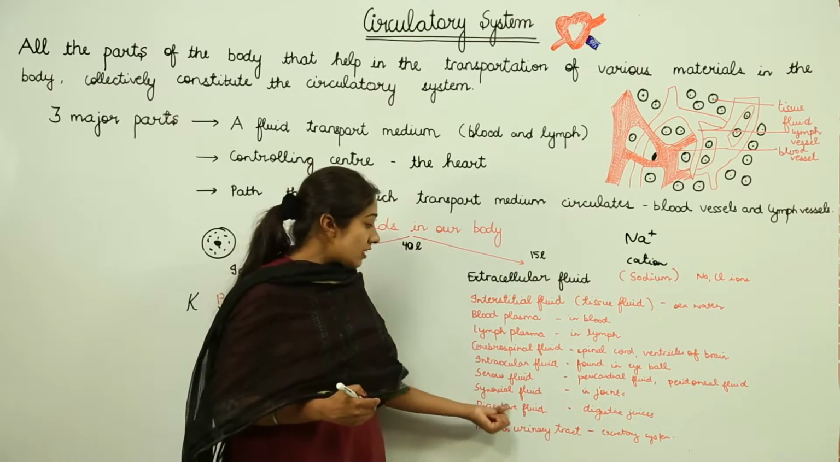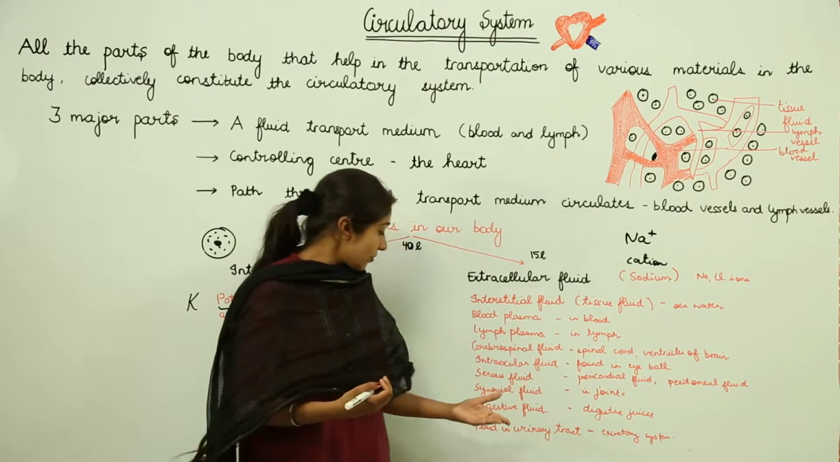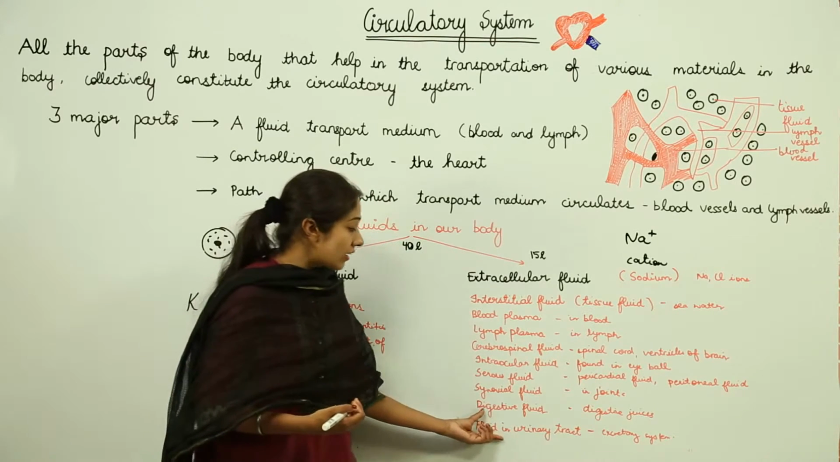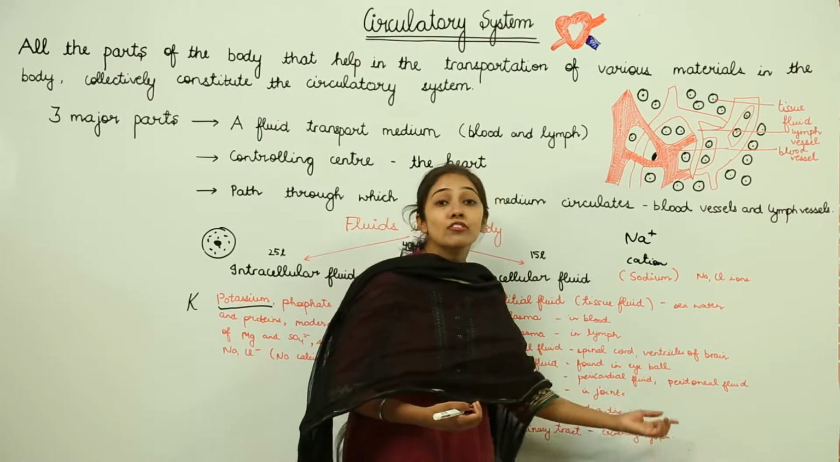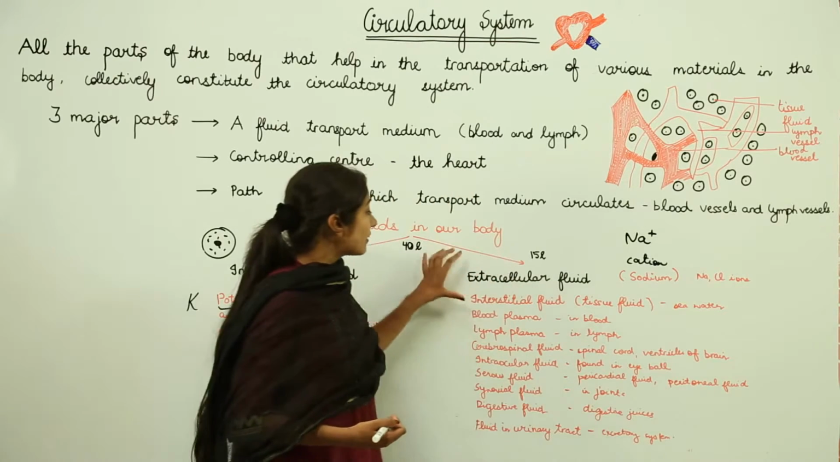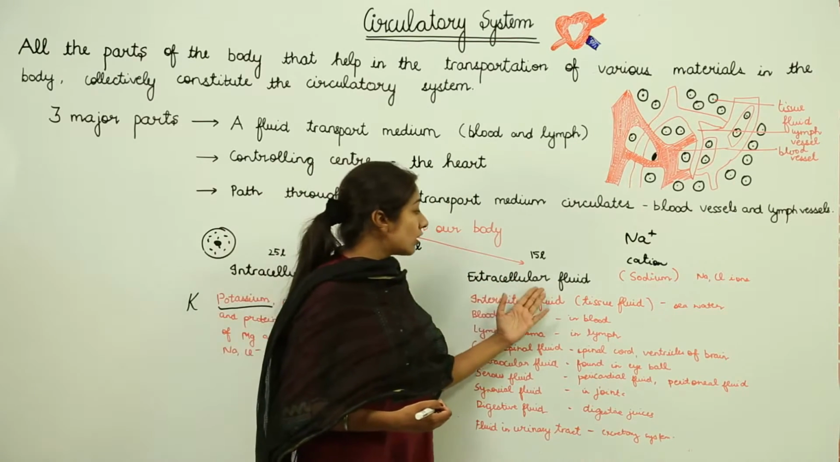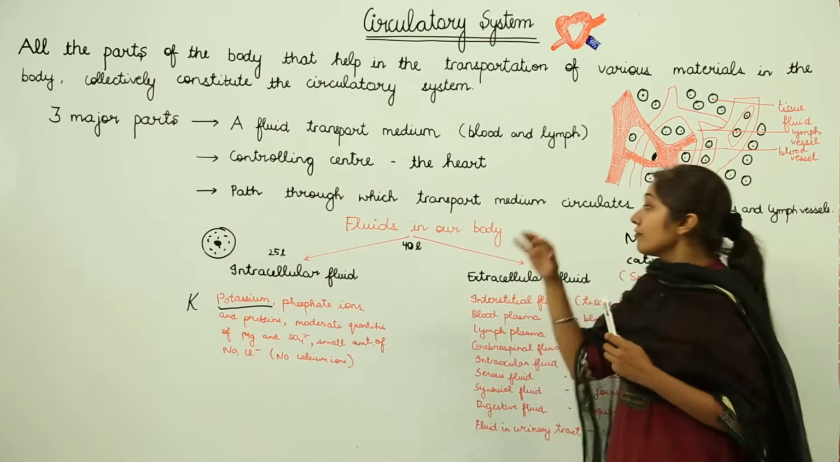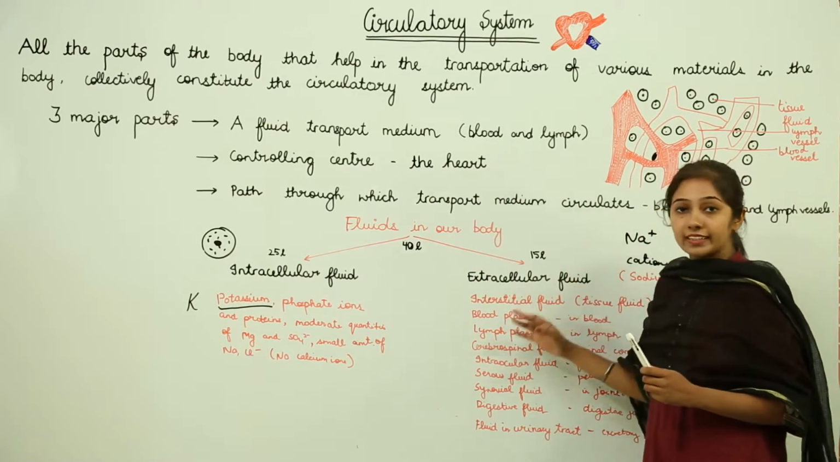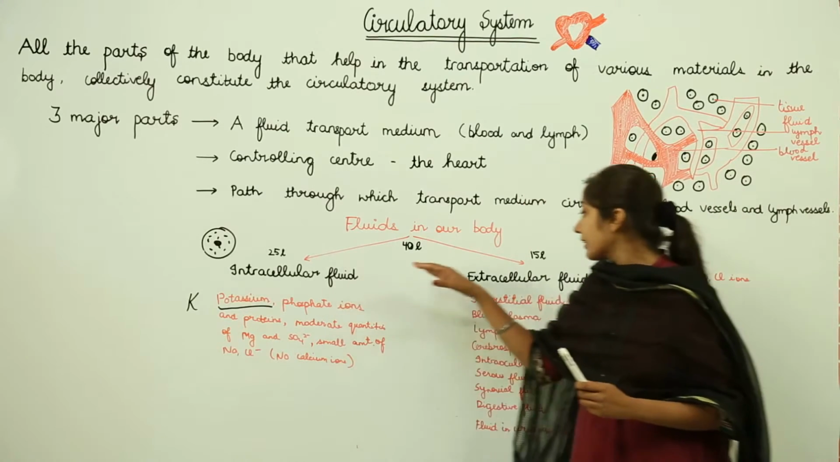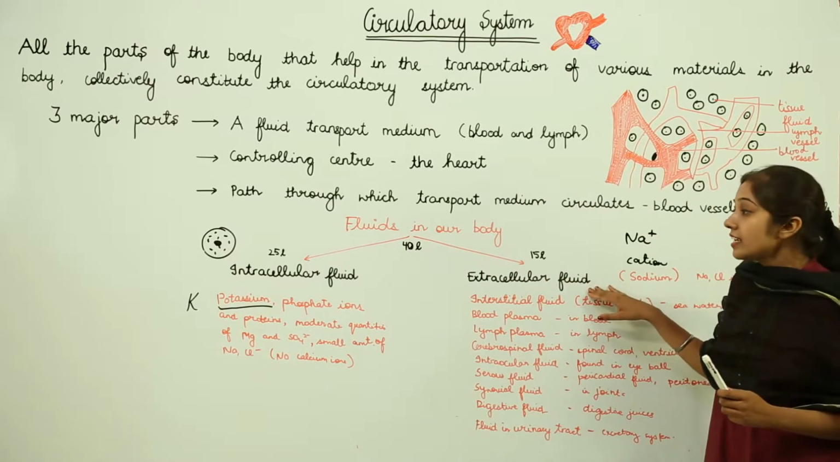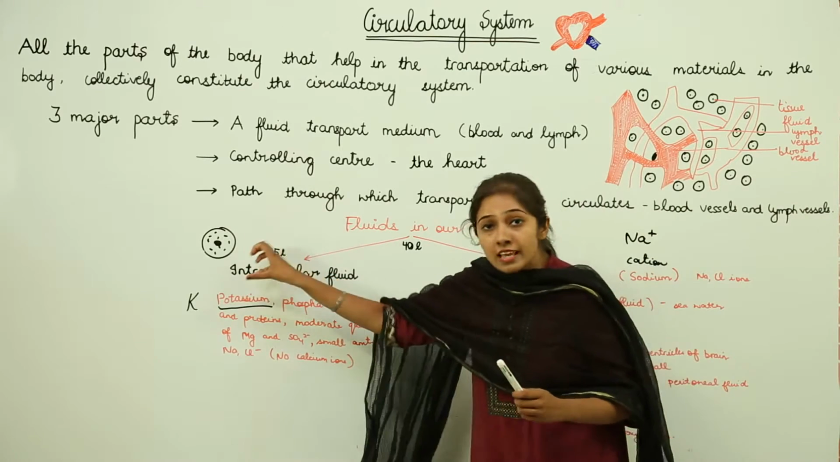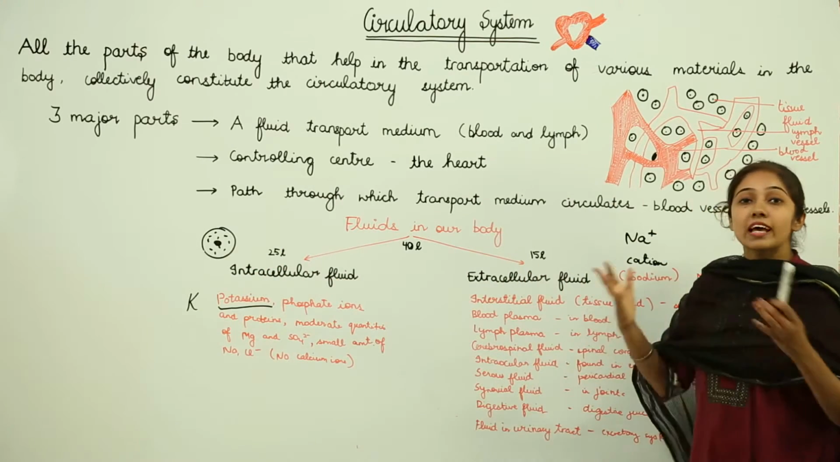Then we have the digestive fluid, means the digestive juices. Then we have the fluid in the urinary tract, which is a part of the excretory system. So these are the examples of extracellular fluids, right? The fluids that are found outside the cells. So we have divided fluids into two categories, the intracellular one and the extracellular one, right? Intracellular means within the cell and extracellular means outside the cell.